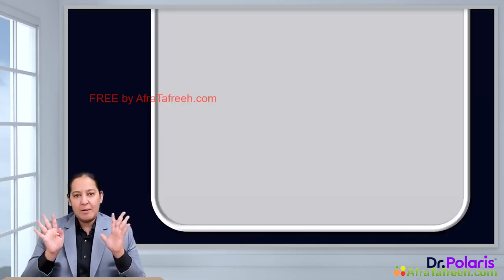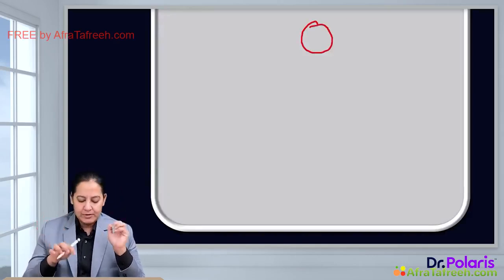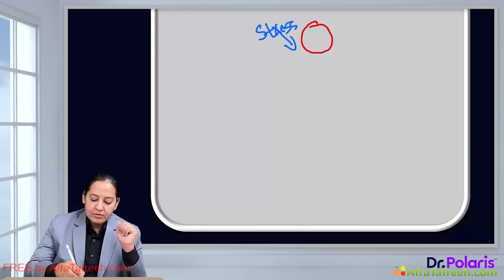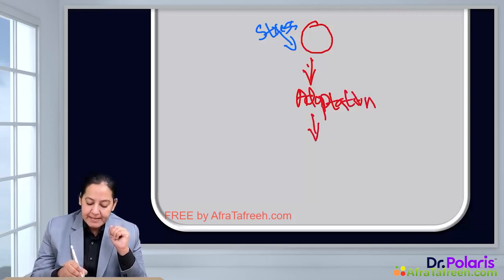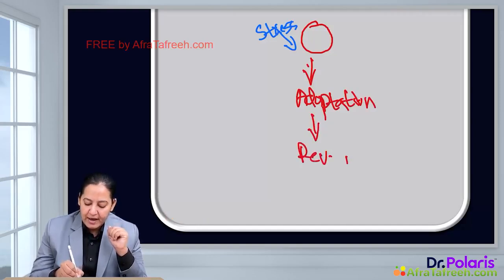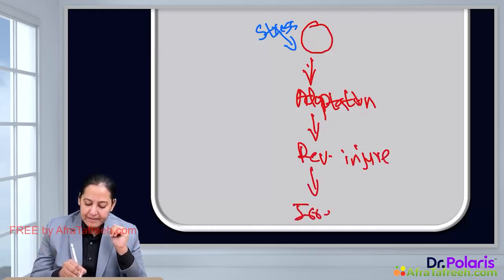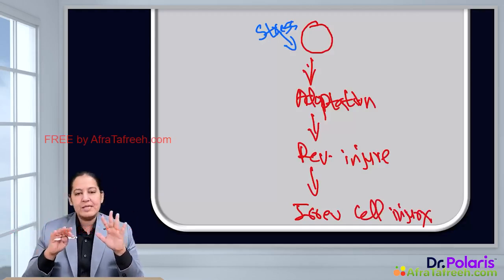So let me draw the diagram for the same thing. You can see here I am drawing a cell. This is a cell. It is in homeostasis. But whenever stress, either physiological or pathological, is acting on the cell, the first thing the cell will do is cell adaptations. If the stress is continued, the second thing the cell will do is injury. That is reversible cell injury, followed by, if the stress is still continued, irreversible cell injury. Irreversible cell injury is also known as cell death, that is apoptosis or necrosis.